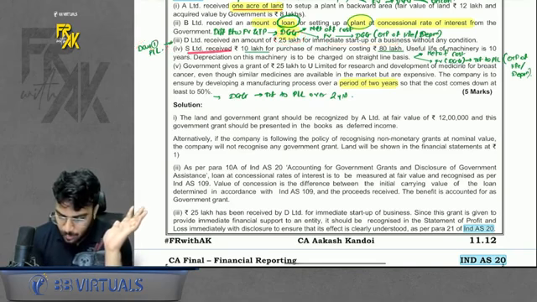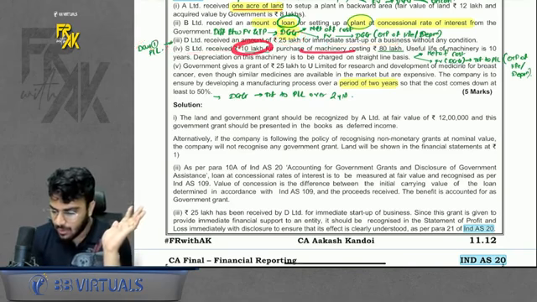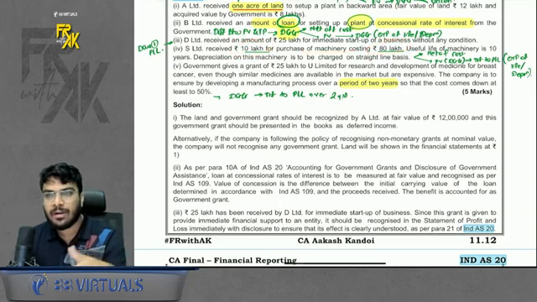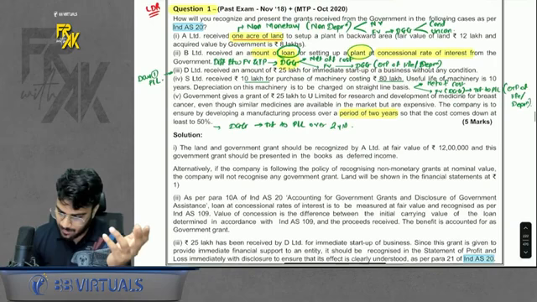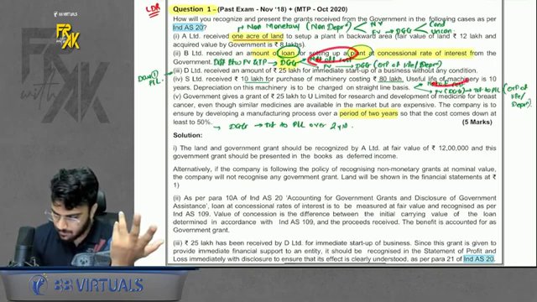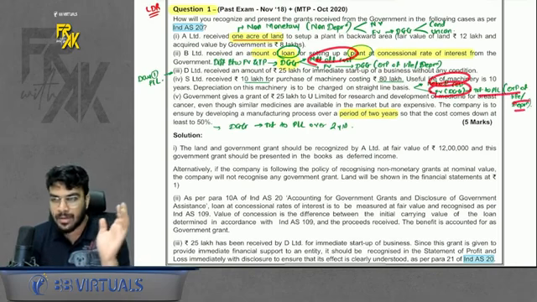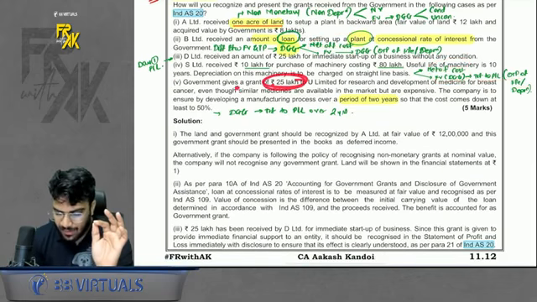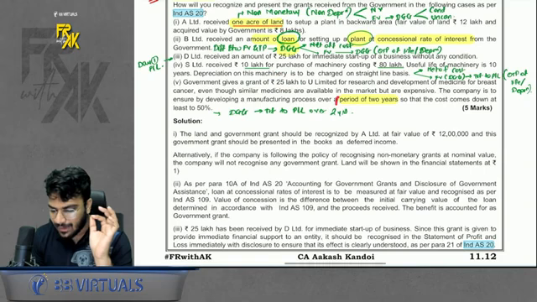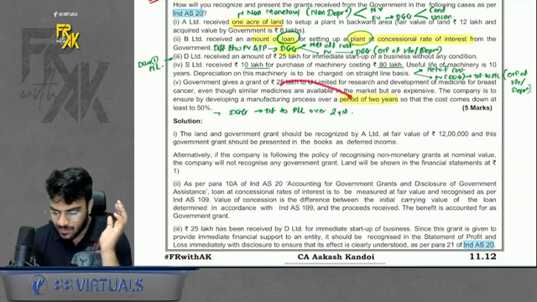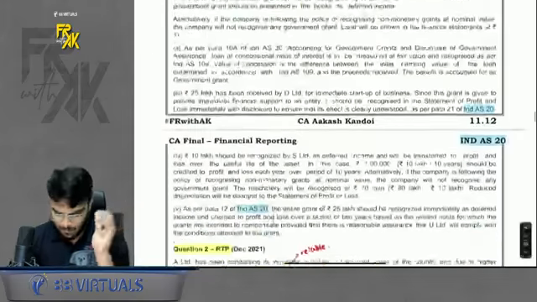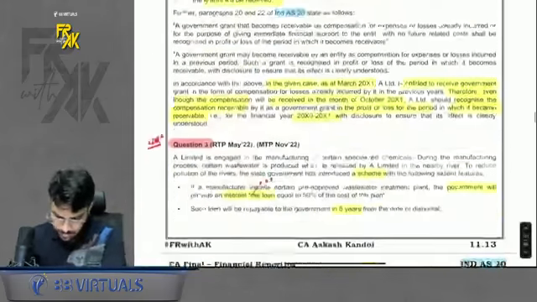Next point, fourth. You receive 10 lakhs for purchase of machinery costing 80 lakhs. That means you are getting a monetary grant for a depreciable asset. Can I say it is the same? Either net off from the cost or book at fair value and transfer to P&L over the life of depreciation. Okay. Fifth point is you are receiving a 25 lakh grant for research. The research will carry on for 2 years. That means they are reimbursing expense of 2 years. So transfer the DGG to profit and loss over a period of 2 years. Simple, right? Done. Question number 2, you can just give a read.